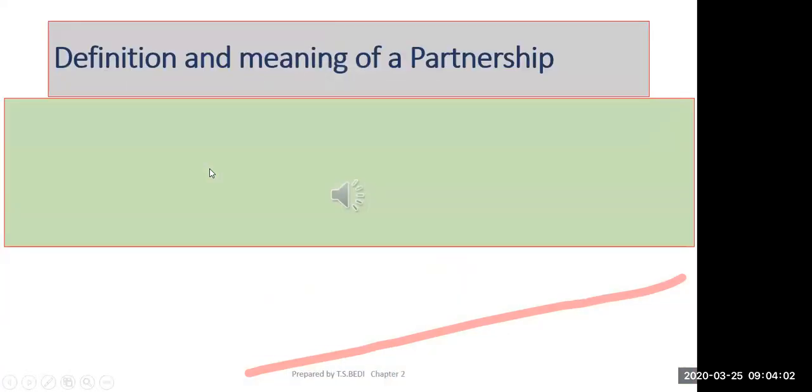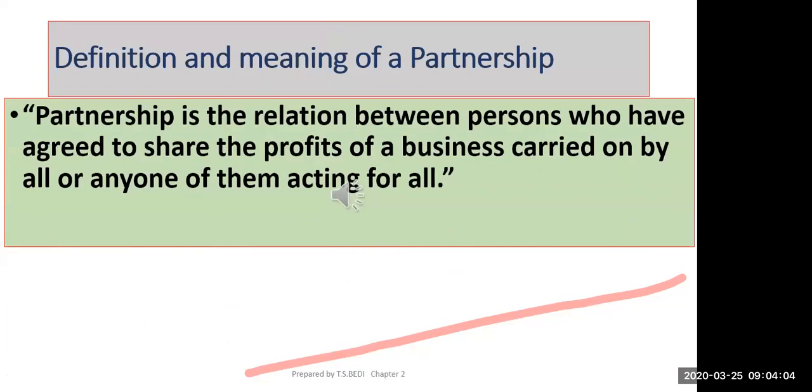now this is the definition and meaning of partnership.